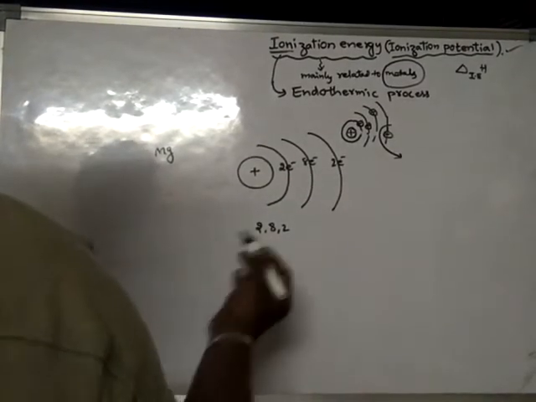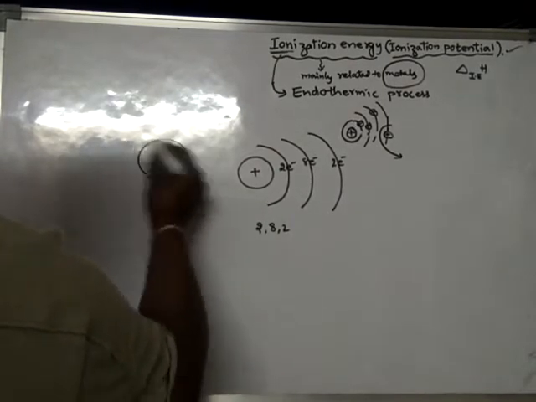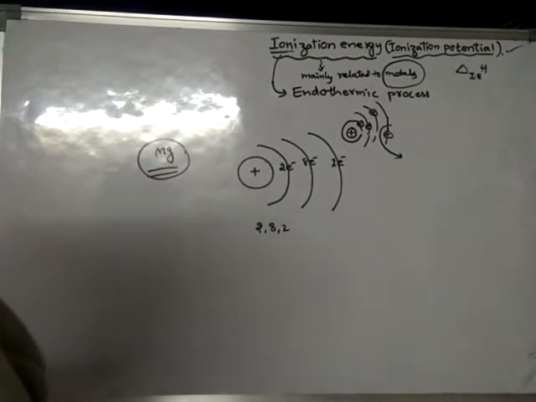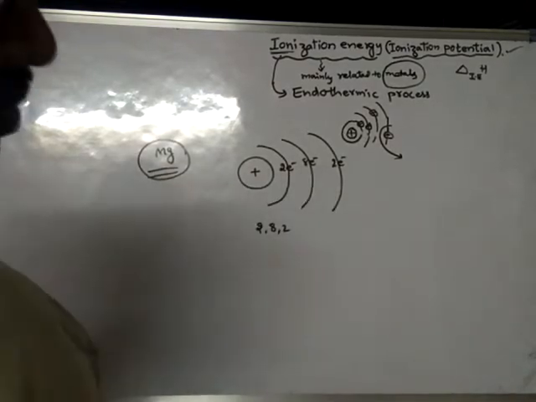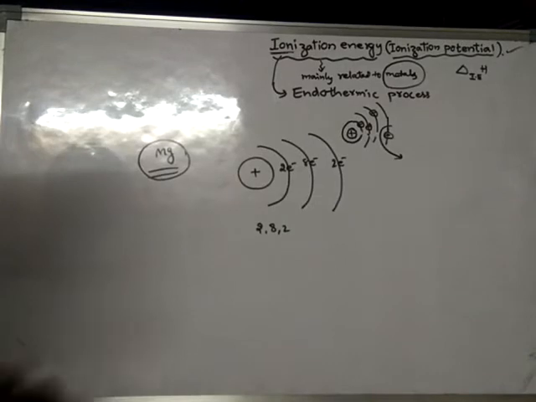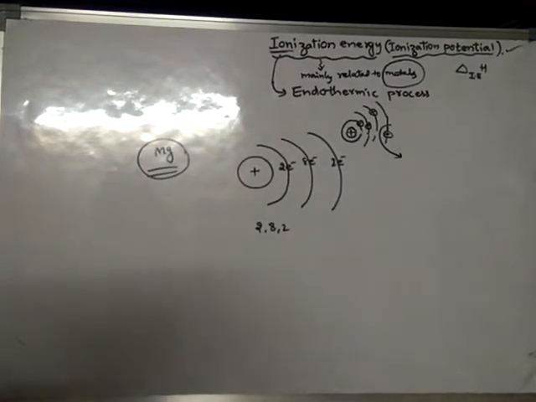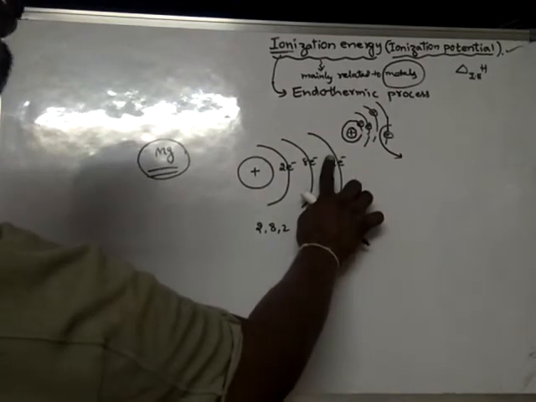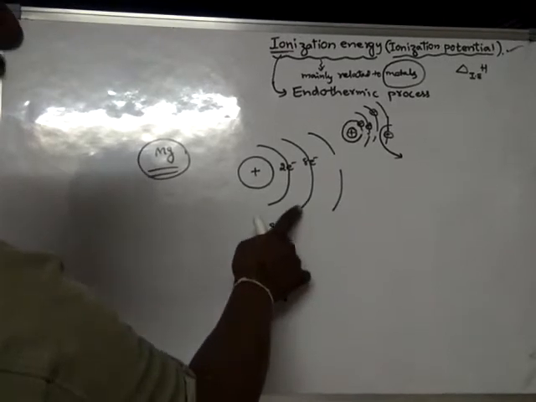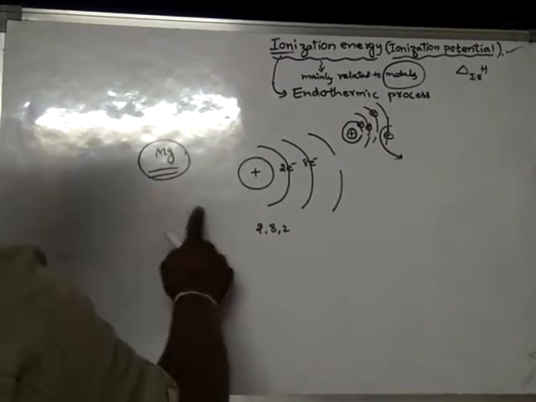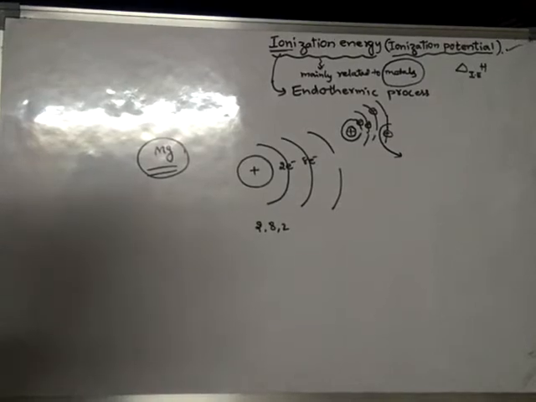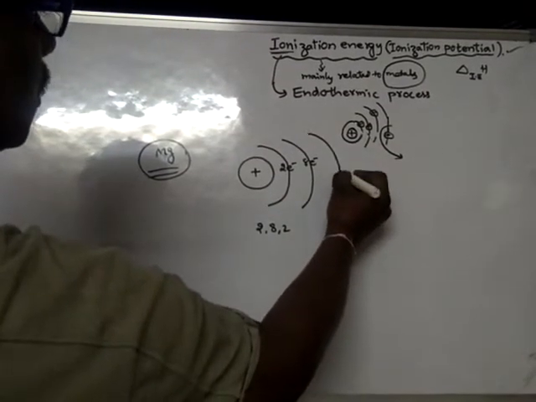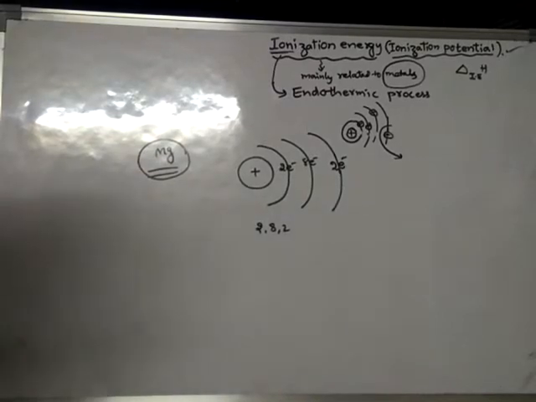With this arrangement the magnesium atom is not stable. Why? Because an atom is stable when its outermost orbit contains 8 electrons. But in magnesium there are only 2 electrons. Hence it is not stable. So for magnesium to get stability, it has to gain 6 more electrons or lose 2 electrons. If it loses 2 electrons, then the second orbit will become the outermost orbit, and magnesium will become stable. Hence magnesium will lose these 2 electrons.